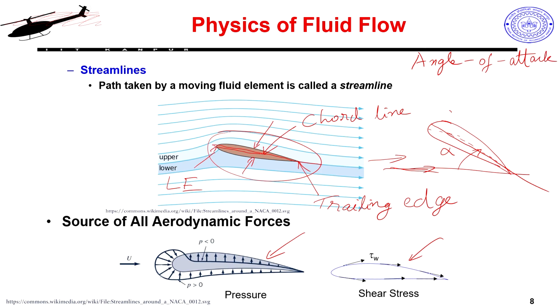When I orient this airfoil at a certain angle with respect to the oncoming flow, it will generate what is called a lift force, and that is what keeps your aerial vehicle airborne.